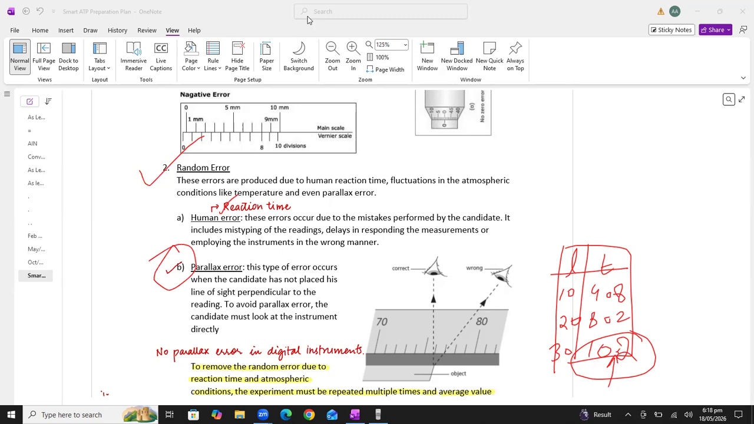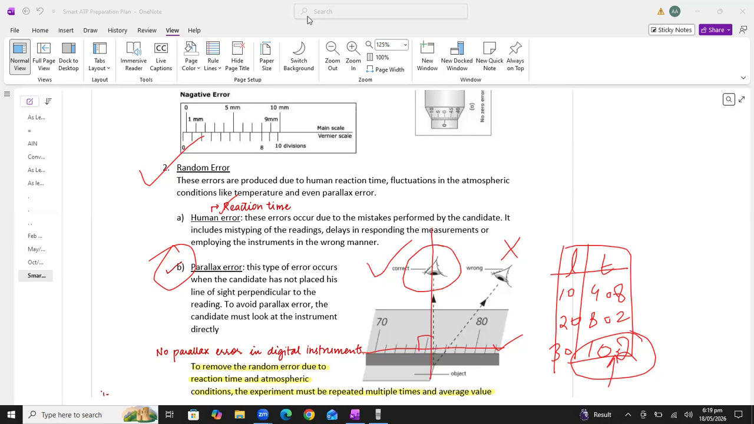Parallax error means that you do not place your line of sight or eye perpendicular to the meter rule. Such errors create a slight variation between the reading and the true reading. This is the wrong position. We always have to keep our eye perpendicular to the meter rule or measuring scale. You can see this is the true position, where your eye is making a 90-degree angle. Sometimes the examiner will ask you in the ATP paper to draw this diagram. As we have done many past papers, you are all familiar with this.